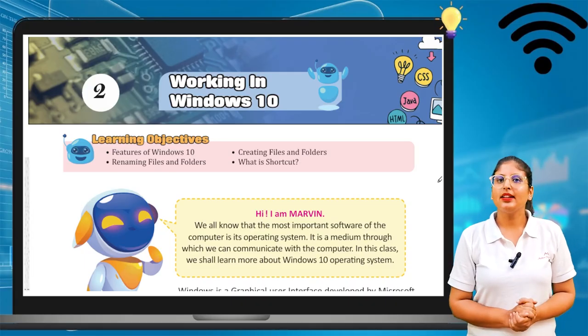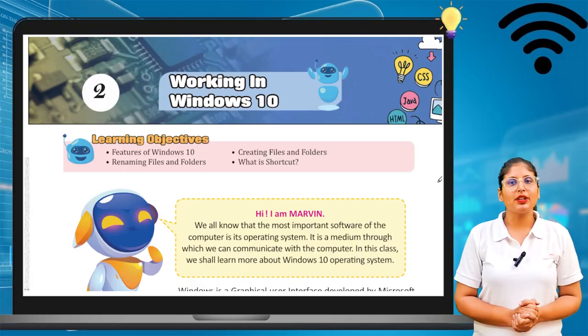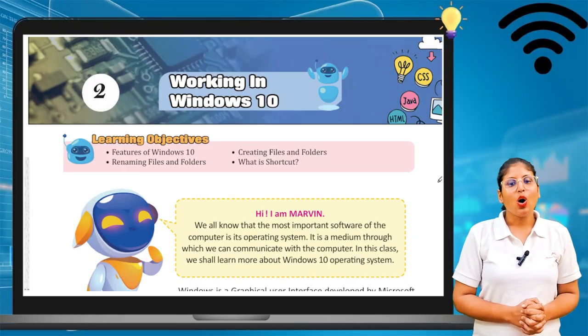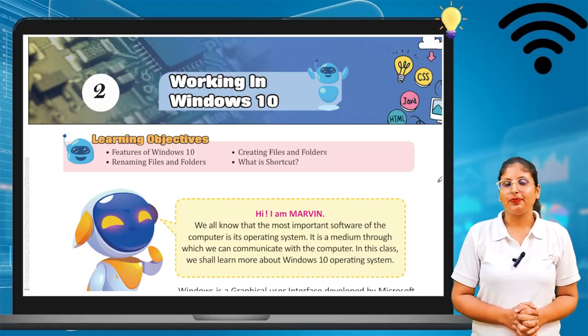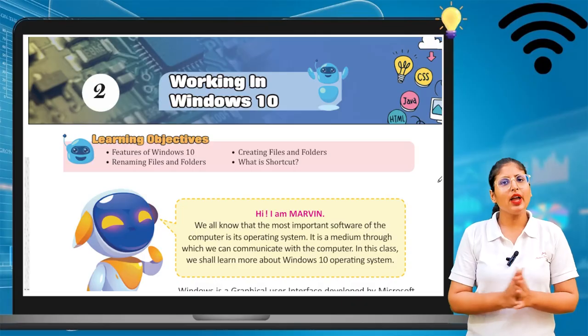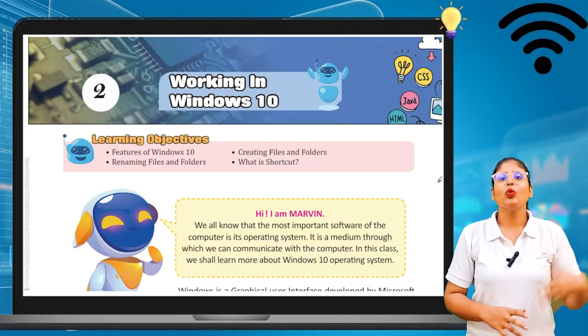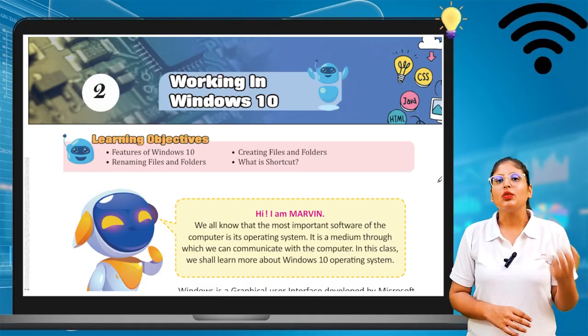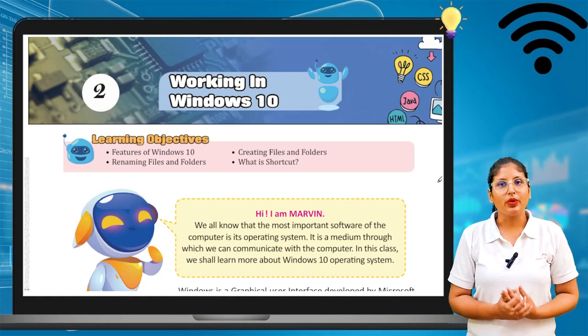So, my dear learners, we will start chapter number 2 of your book, and the name of the chapter is Working in Windows 10. That means what are the things that we have to discuss? We will see about Windows 10 software. What is Windows 10 software working on? What is operating system Windows 10?